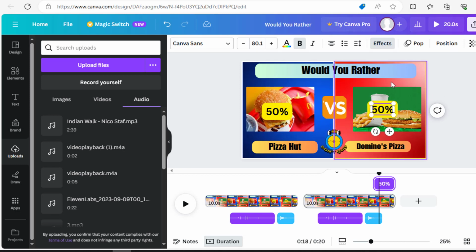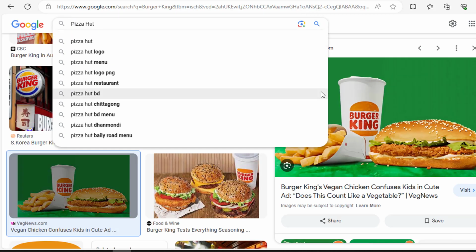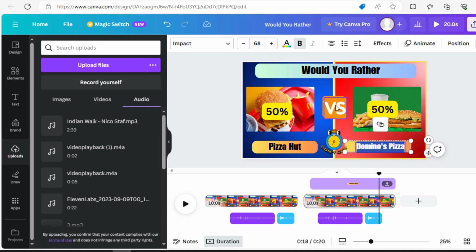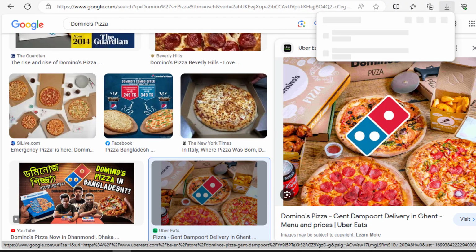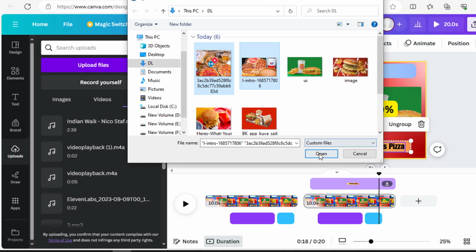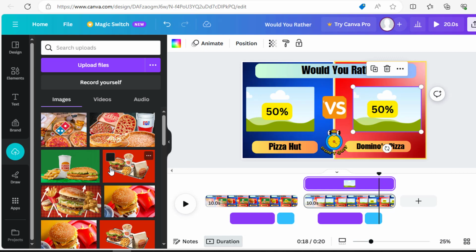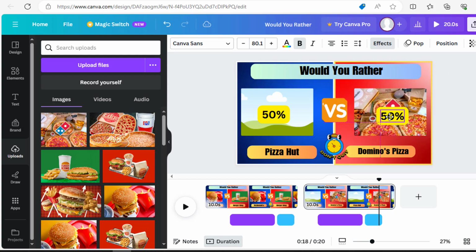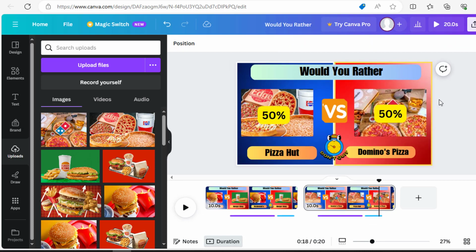Now we need to change the images. So go to Google, download them. Download the images you like. Now upload them to Canva. Now bring those images over the rectangular shape. So that's it. Let's check it.